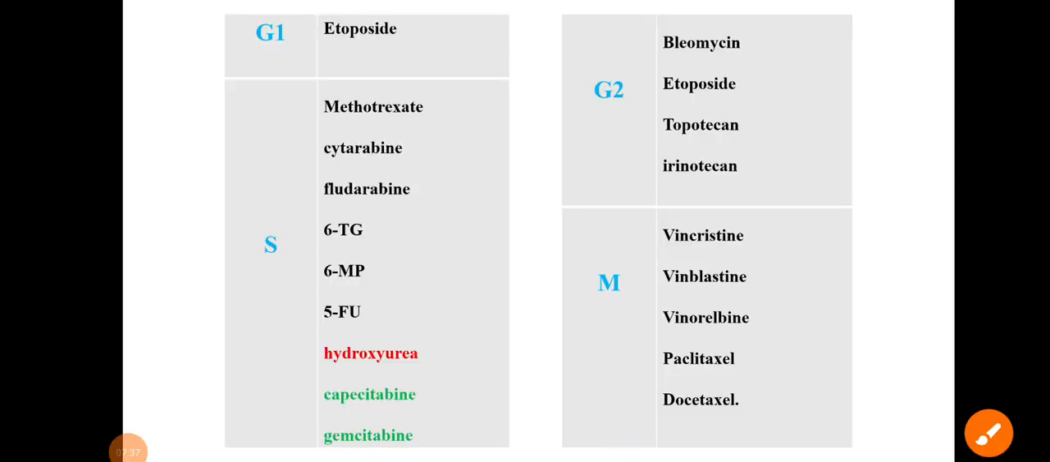So here there are the different phases G1, S, G2 and M, and here are the drugs acting on the specific phase. There are two categories, cell cycle specific drugs and cell cycle non-specific drugs. That's why the cell cycle specific drugs are very important, and please go through it once.